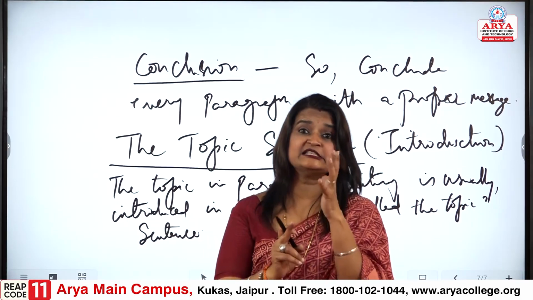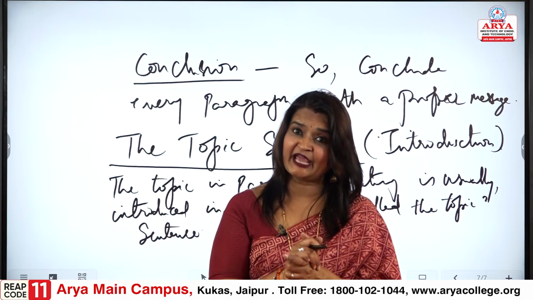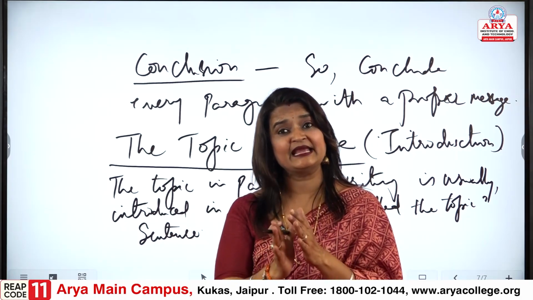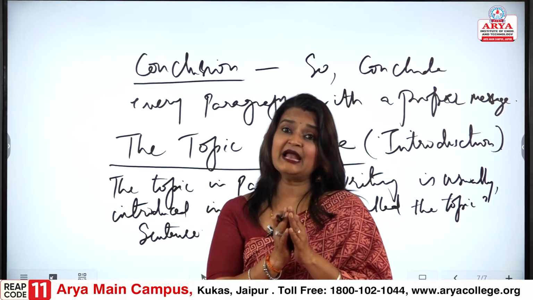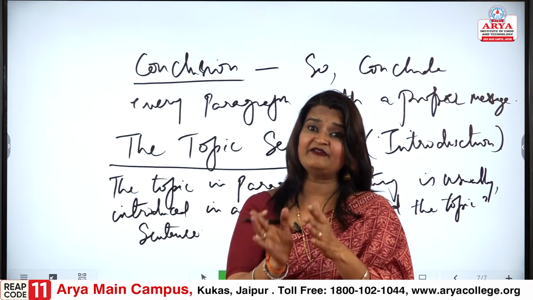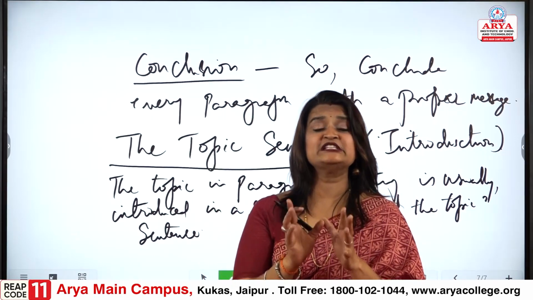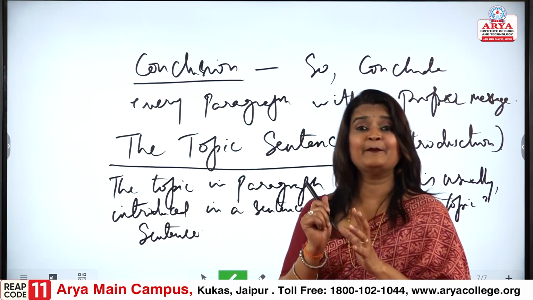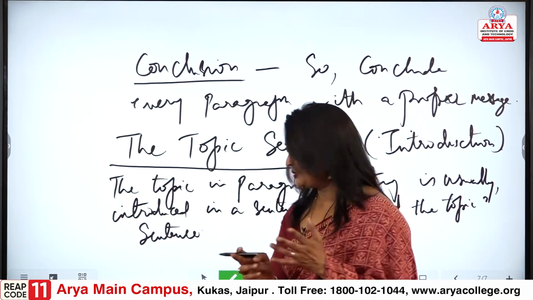Coherence is again a very important point that we would be taking care of, and at the end, when we are completing it, it should have a proper conclusion again, so that it speaks about what we were talking about and what we are ending it with. Coherence has to be maintained in the conclusion too, so that it gives a complete message. If there is no proper conclusion, there is no proper message.